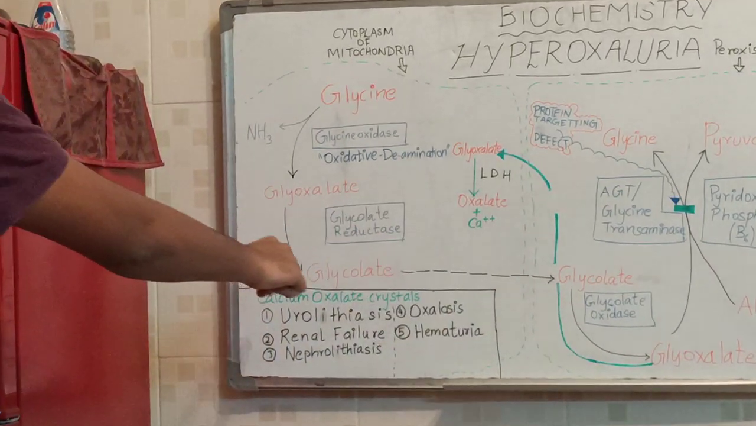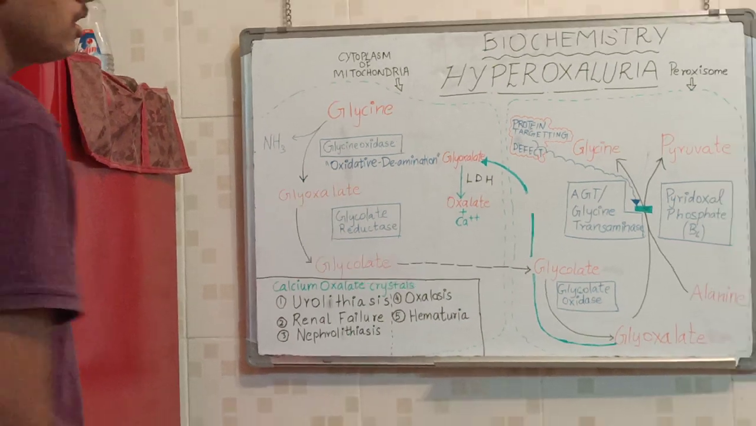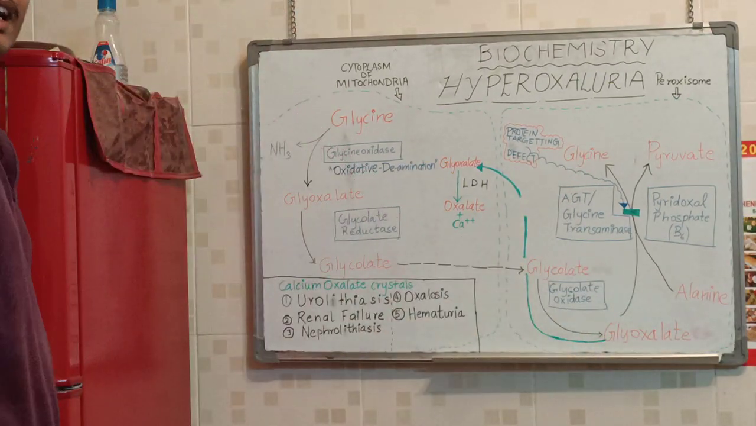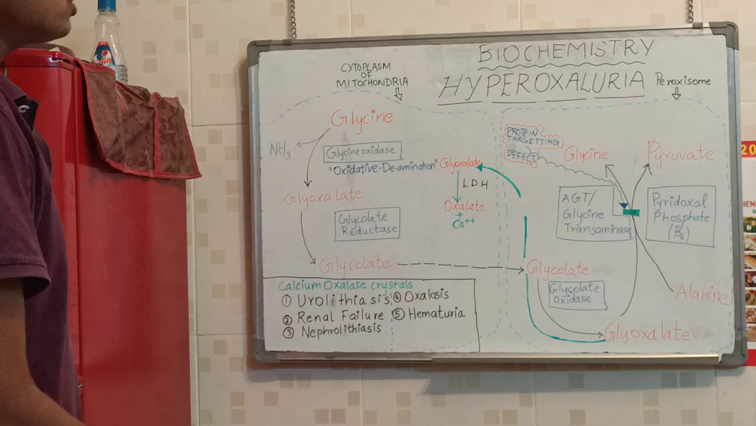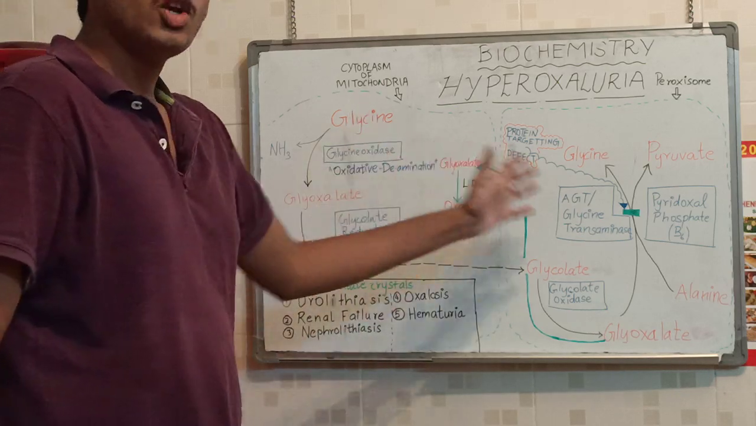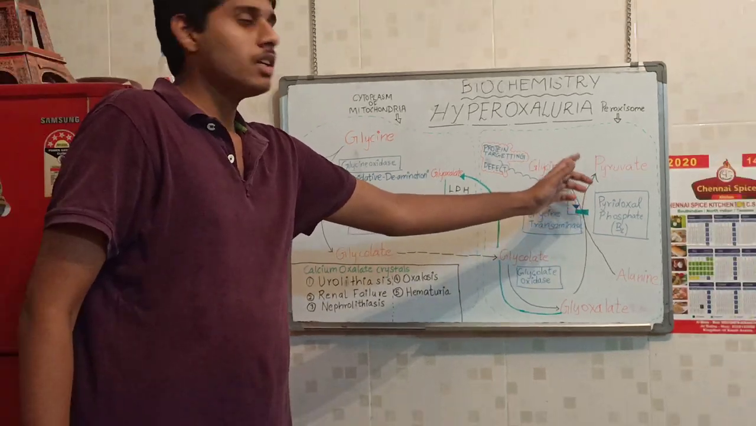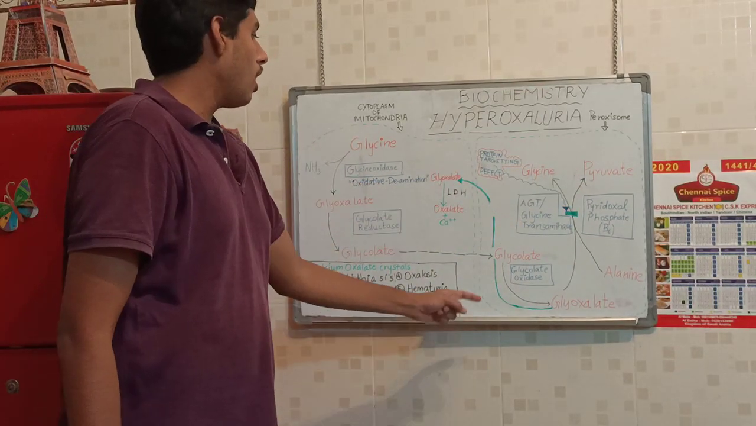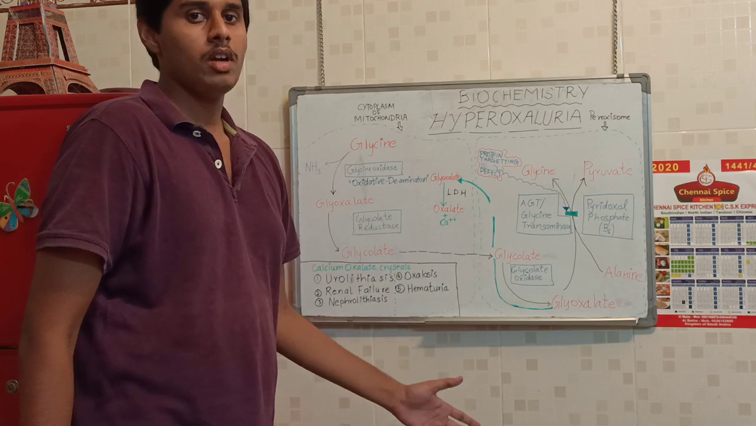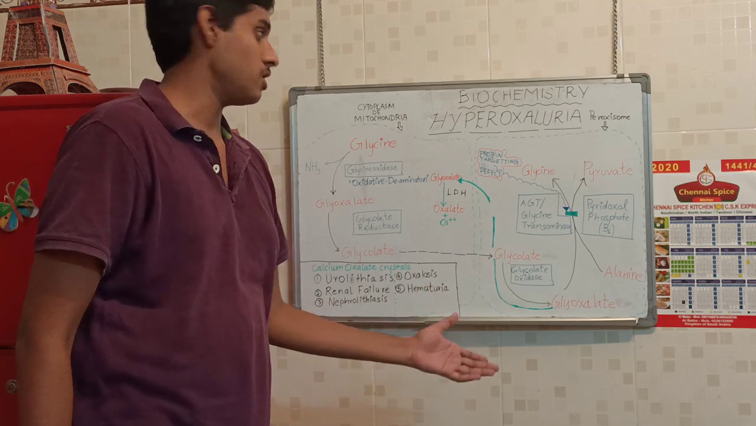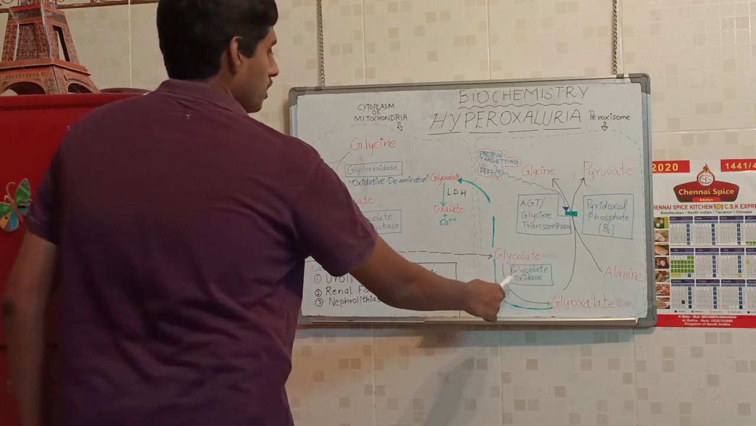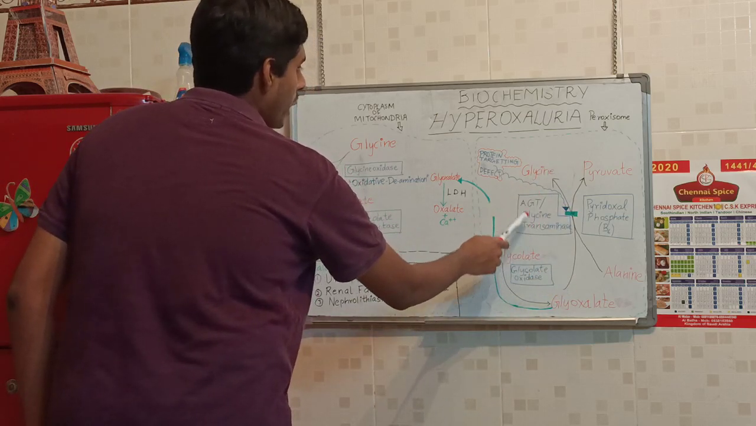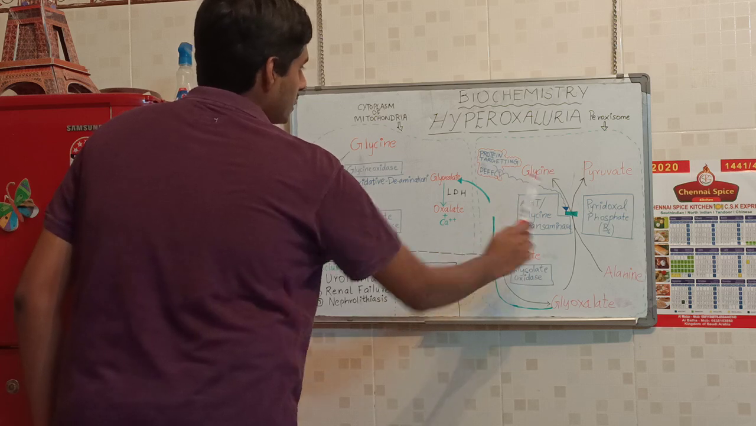This glycolate is then converted again to glyoxylate by glycolate oxidase. Here it is getting reduced, here it is getting oxidized, and here glyoxylate and alanine combine to form glycine and pyruvate. Also, we can see that glycine is glucogenic, that means from pyruvate glucose can be produced, and this amino acid is non-essential. This step is carried out by AGT, or alanine glycine transaminase.